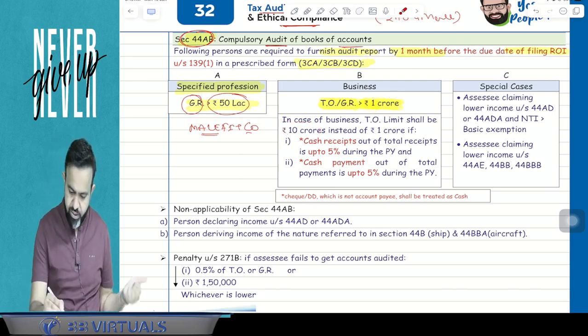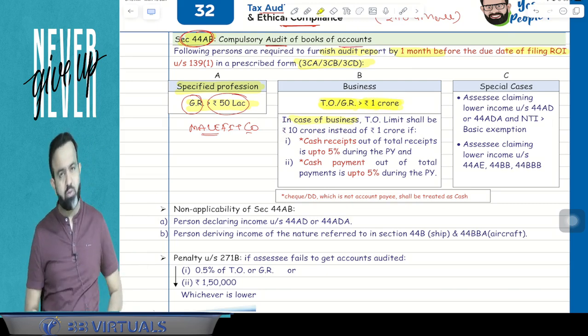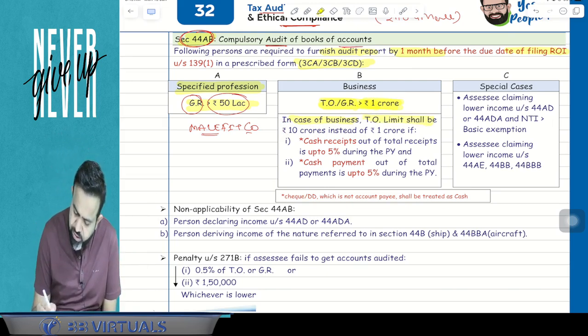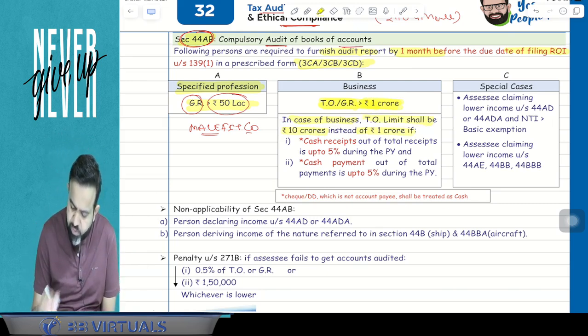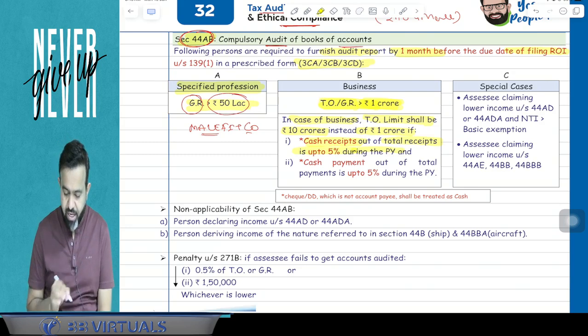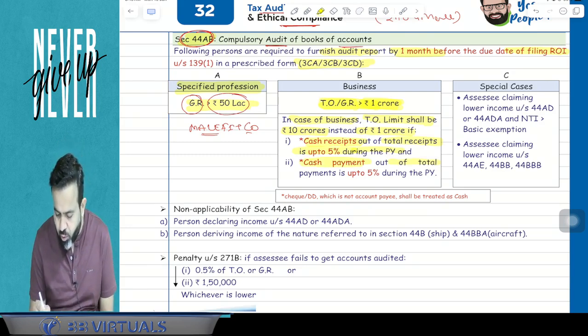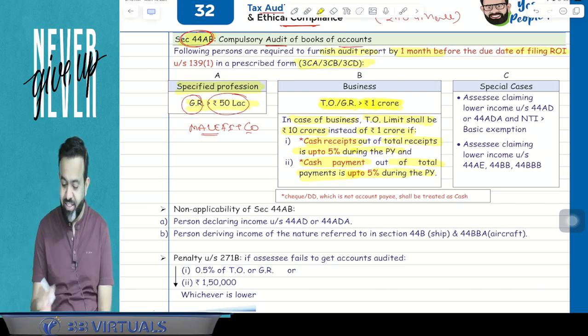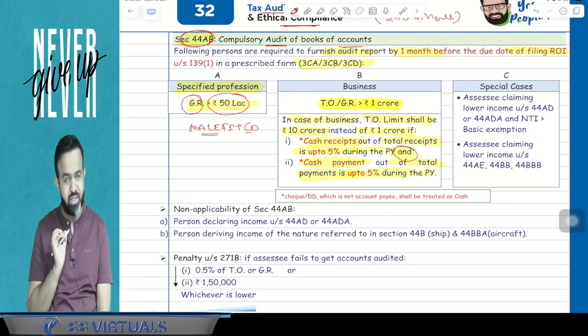So what is written here, please pay attention. In case of business, the turnover limit shall be 10 crore instead of 1 crore if cash receipt out of total receipt is up to 5% during the previous year, and cash payment out of the total payment is up to 5% during the previous year. Both the conditions, because here they mention "and", means both the conditions must be satisfied.